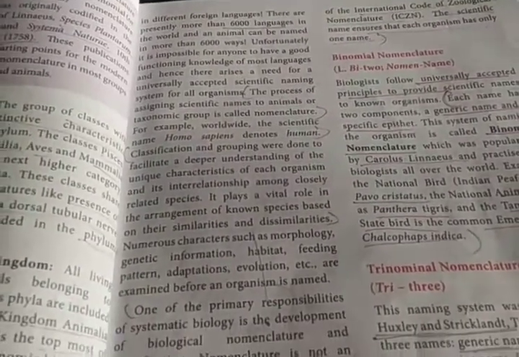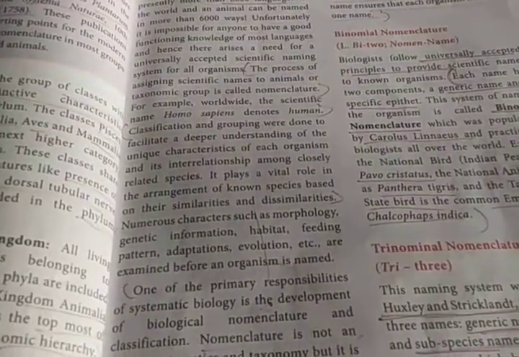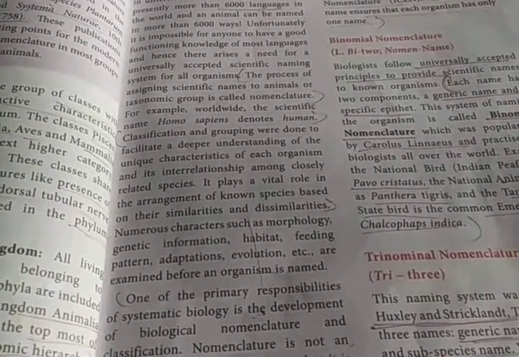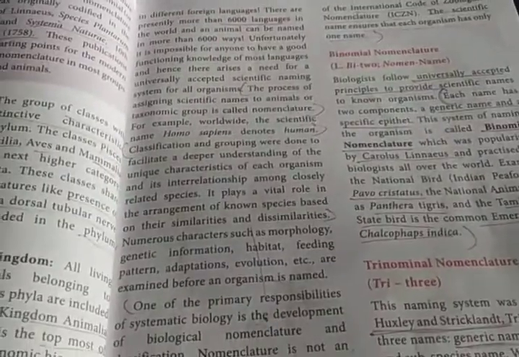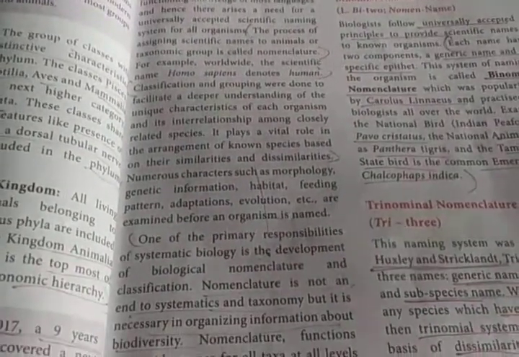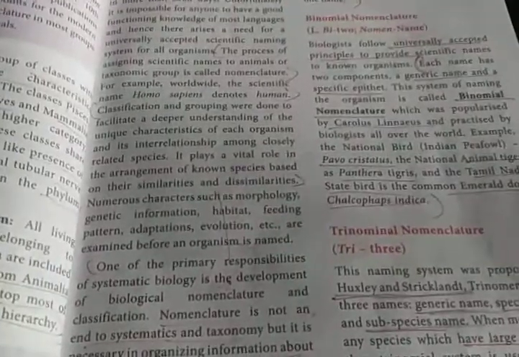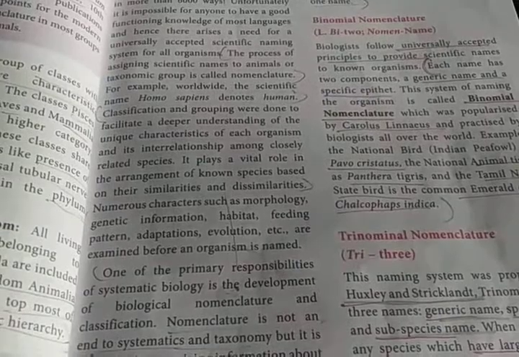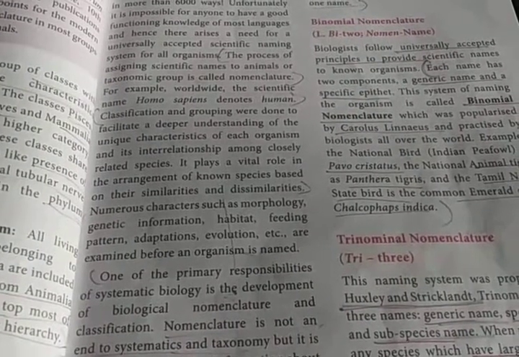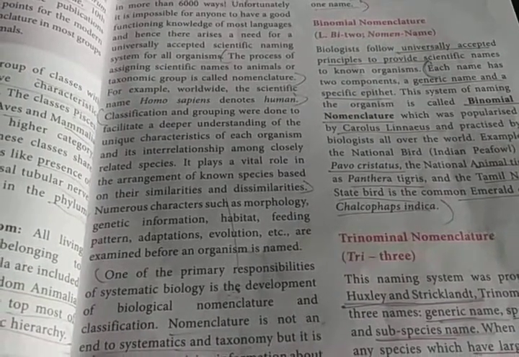Before naming an organism, they looked at its similarities and dissimilarities. They observed and did a lot of research work. They analyzed the unique characteristics of each and every living organism, and the interrelationship between closely related species.